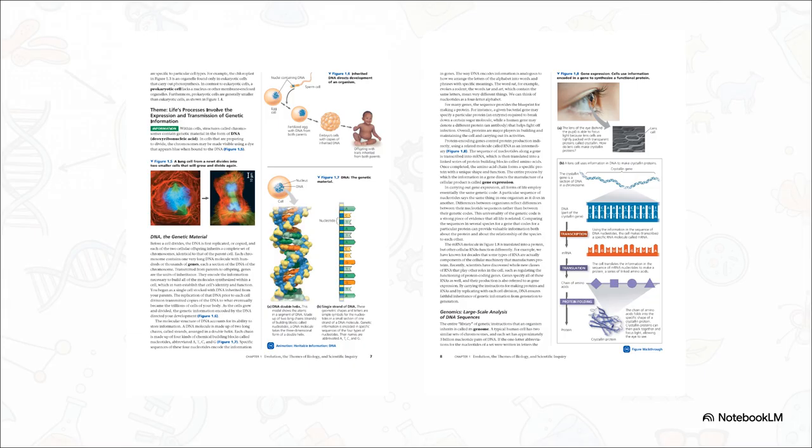For example, your very own DNA contains the exact instructions to build what are called crystalline proteins. These pack together super tightly to form the transparent lens of your eye, which is literally allowing you to watch this explainer right now. How wild is that?